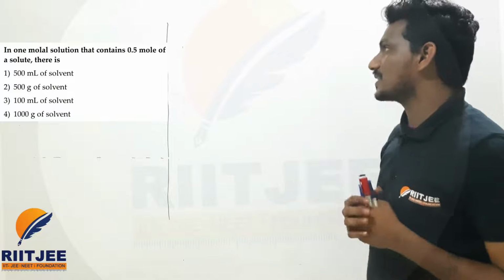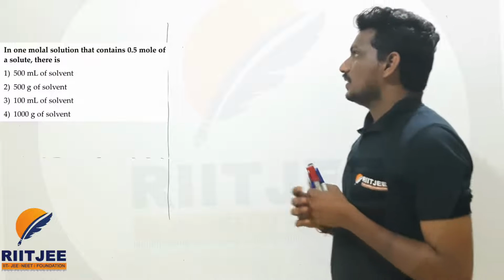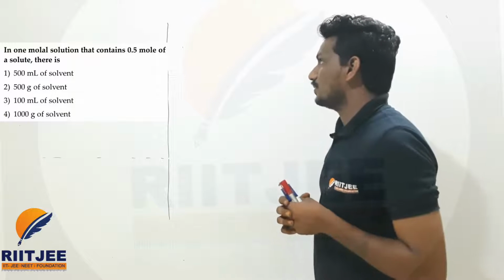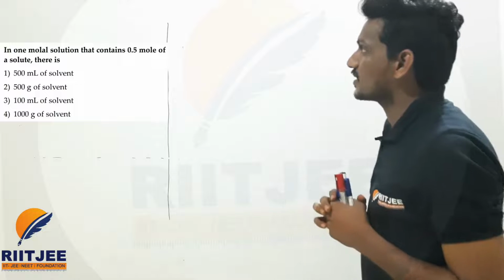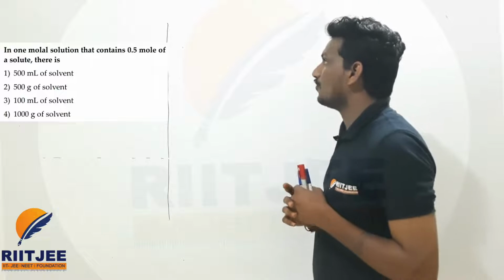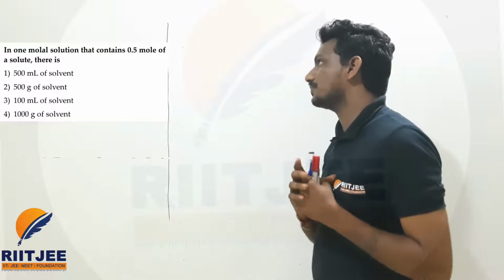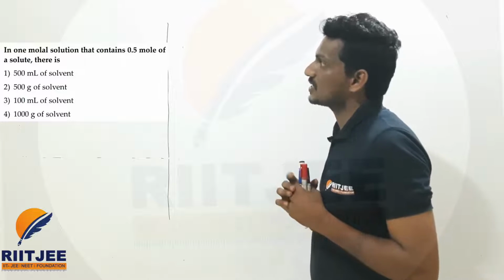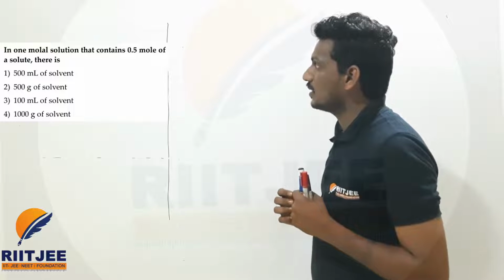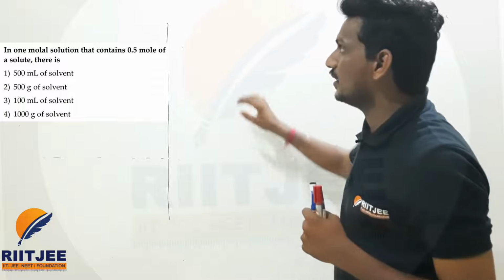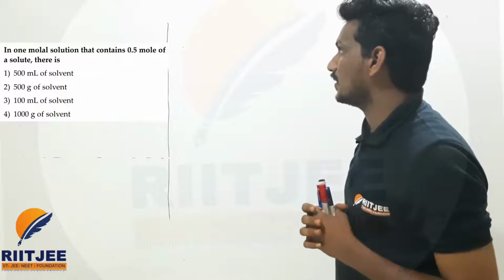Here the question is given: in a 1 molal solution that contains 0.5 mole of a solute, there are 4 options. The first option gives 500 ml of solvent.